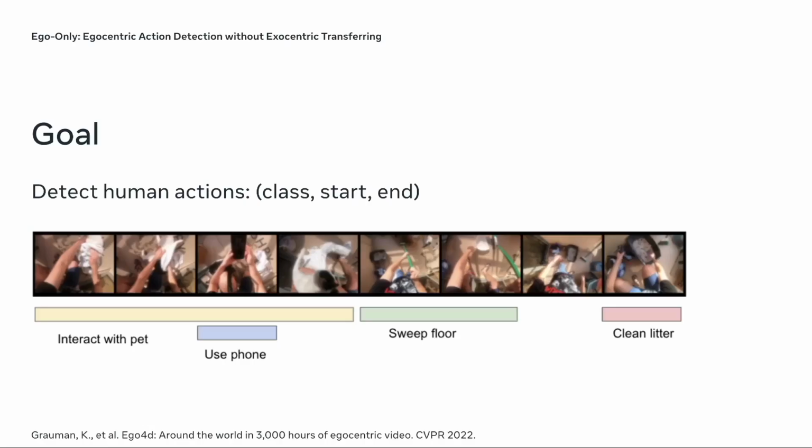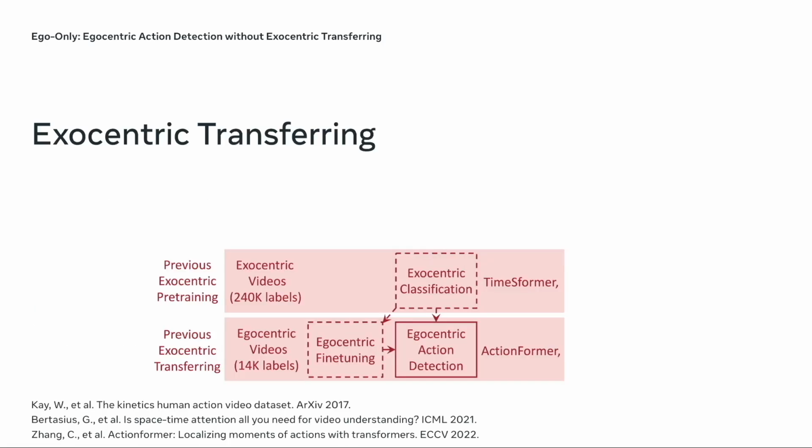The primary goal of our research is to detect and categorize human actions in egocentric videos. Given a long input video, our model identifies temporal segments where specific human actions occur and classifies them into relevant categories. Existing approaches rely on exocentric pre-training that classify third-person videos with lots of labels.